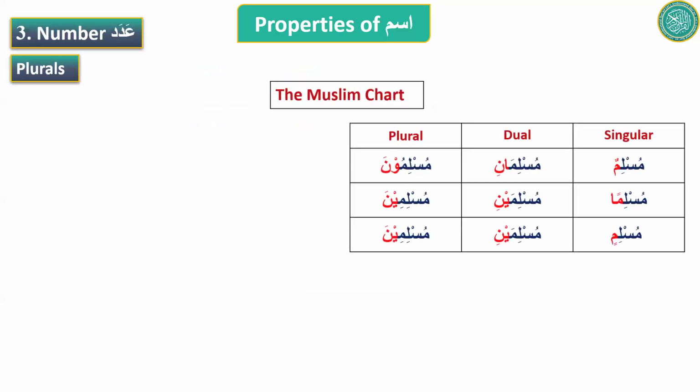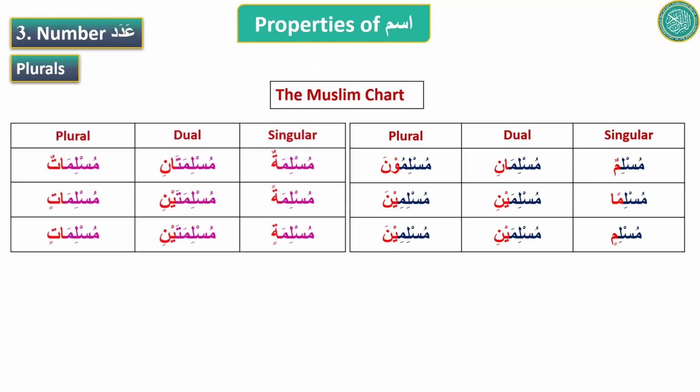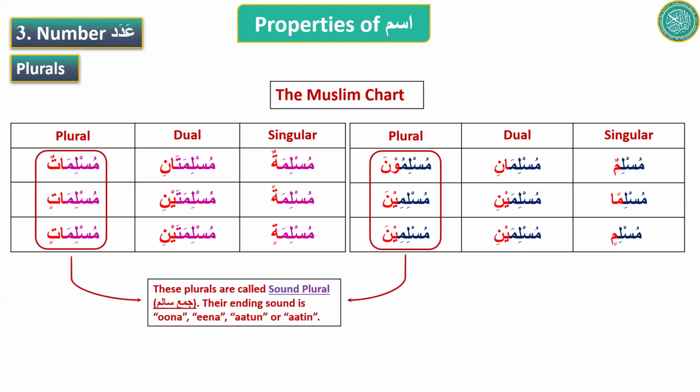And then we learned that the duals end with ani and aini sound. The plurals in the Muslim chart ended with una, ina, atun or atin sound. And we learned that the plurals that end with any of these four sounds, una, ina, atun, or atin, are called sound plural.